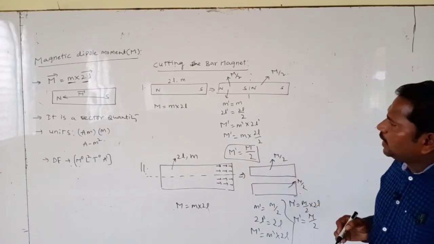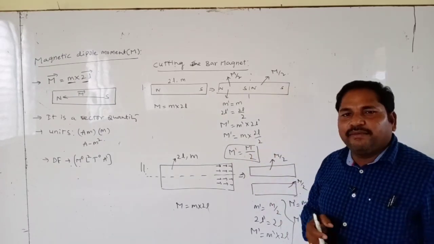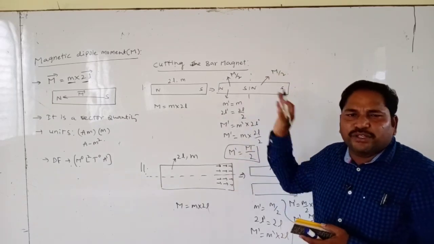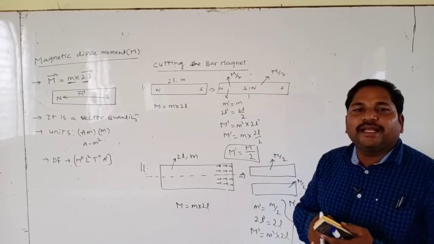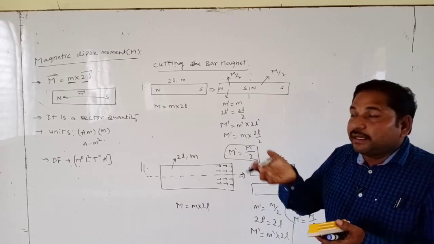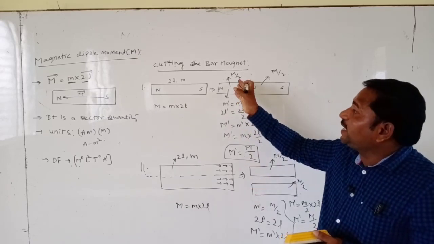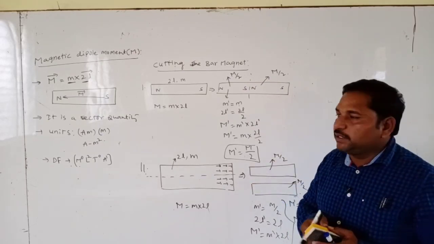Third one, that means according to these two examples, when the bar magnet is divided along the axial line or equatorial line, each piece's attractive power, here remains the same, here decreases, but magnetic dipole moment in both cases is reduced to half.